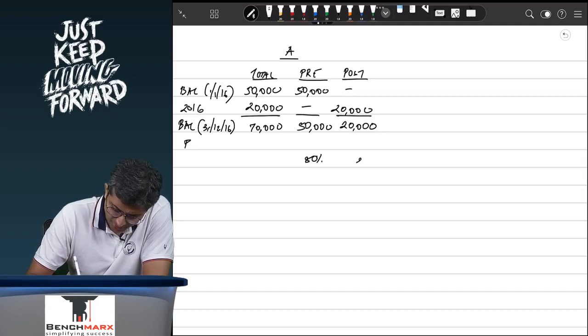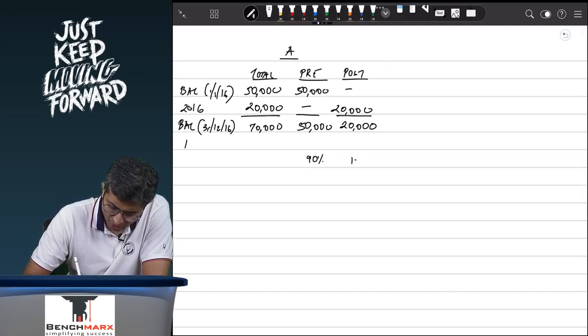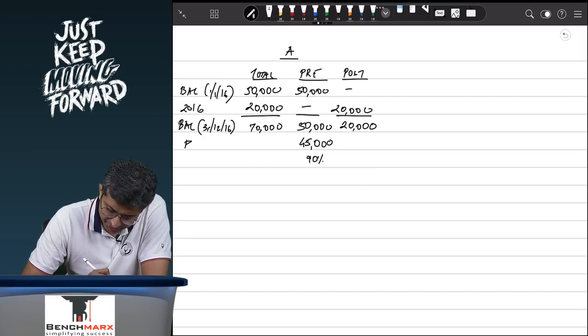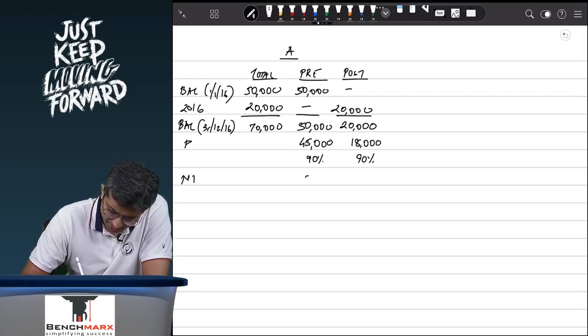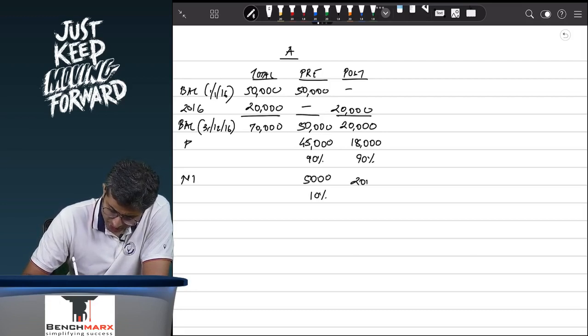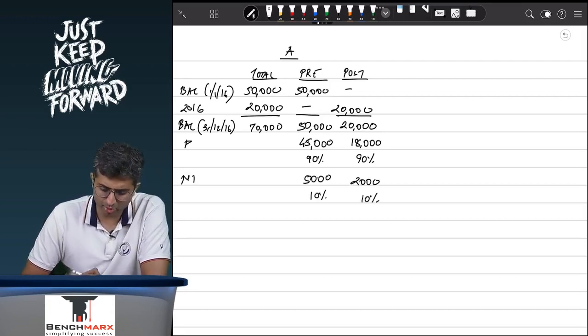This 50,000, 80%, no, sorry, in this case 90% is attributable to the parent. 10% is attributable to the minorities. So over here 50,000 ka 90% is 45,000 attributable to the parent. 20,000 ka 90%, which is 18,000, is attributable to the parent, whereas to the minorities 10%, which is 5,000, is attributable to the minorities. 2,000 is also attributable to the minorities.